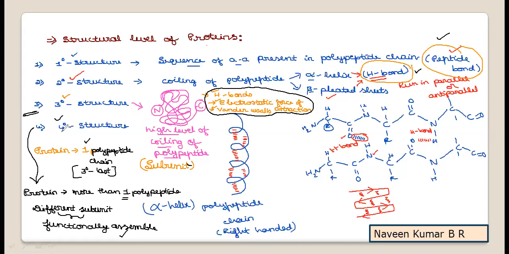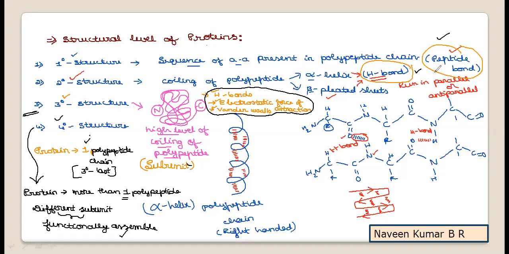For example, in hemoglobin, we have four subunits. Those four subunits are 2 alpha and 2 beta like structures. They are joined with the help of iron as a cofactor through a porphyrin ring like structure. So it is going to form a structural and functional hemoglobin protein. Like this, each protein will undergo till the tertiary level. But if a protein has more than one polypeptide chain, it will form a quaternary structure. So this is how protein structure can be learned.